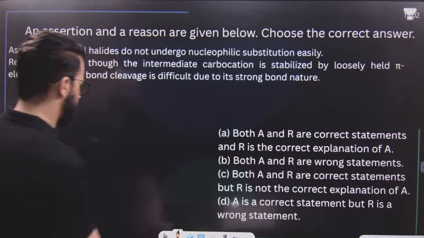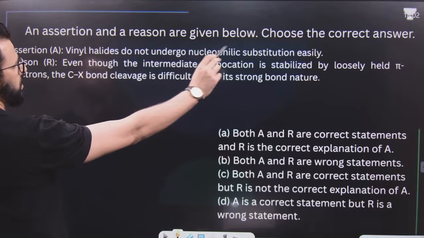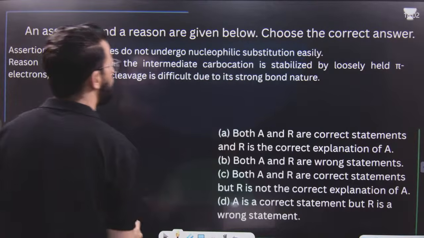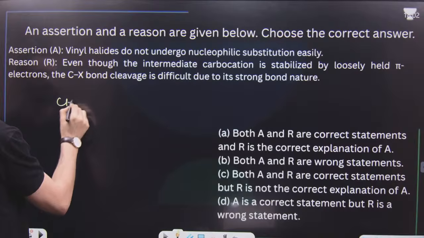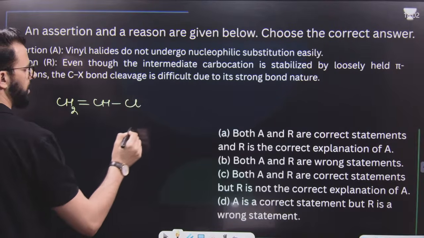After this, there is an assertion-reason question. An assertion and a reason are given below. Choose the correct answer. Assertion: vinyl halides do not undergo nucleophilic substitution reaction. Have a look. Vinyl halide is this one.